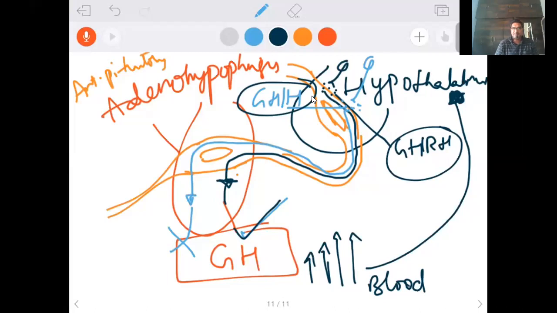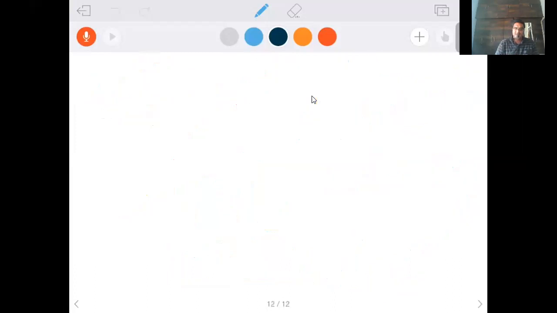Both are released from the hypothalamic neurons, through the capillaries of the hypothalamus and the blood vessel, and then enter the anterior pituitary, the adenohypophysis. There they stimulate or inhibit the growth hormone. This is the sequence. We go a little wider here.